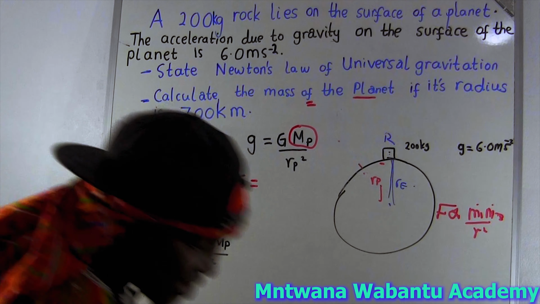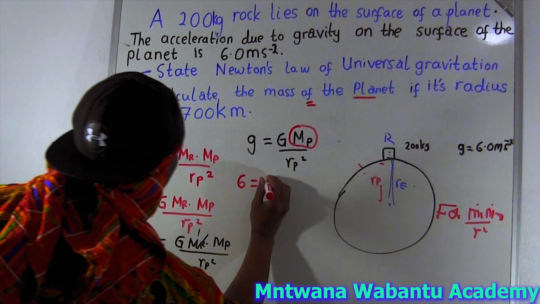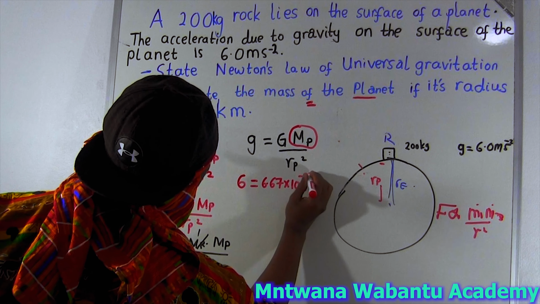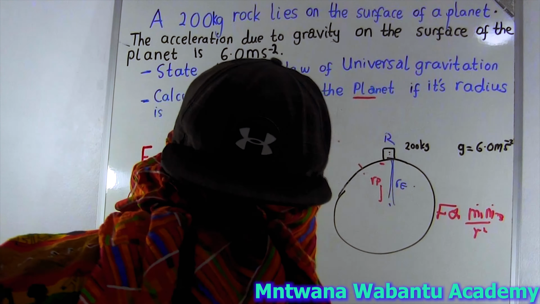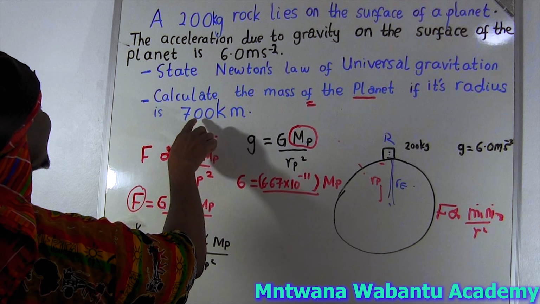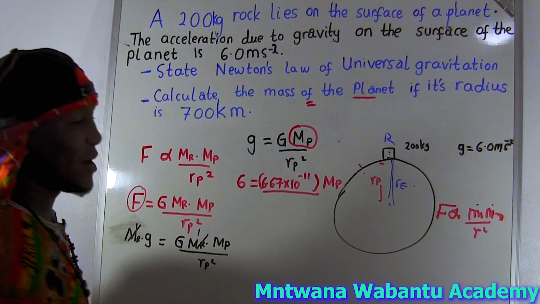G is always given as 6.67 times 10 power negative 11. Now we are looking for the mass of the planet, and the distance between them is 700 kilometers. So this is going to be 700 kilometers, but you have to change it to meters.